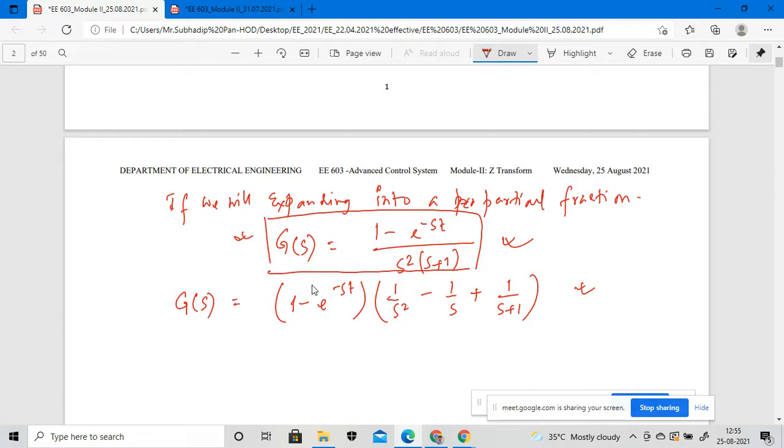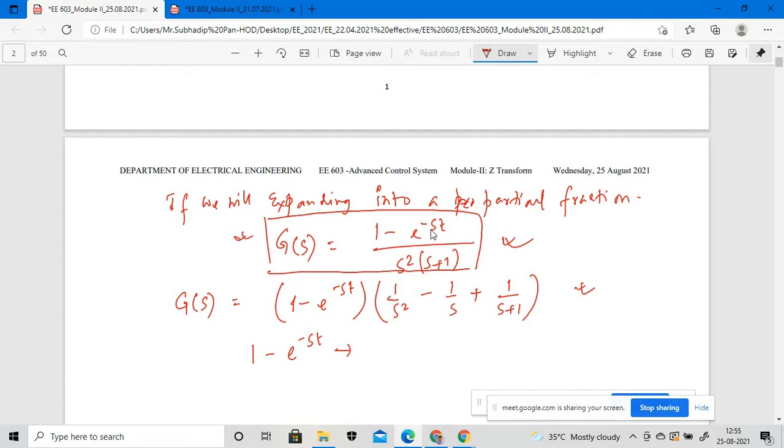So that particular function has various kinds of integral numbers, okay? This particular term, 1 minus e to the power minus sT, is actually the exponential function or the exponential term of a number, right?